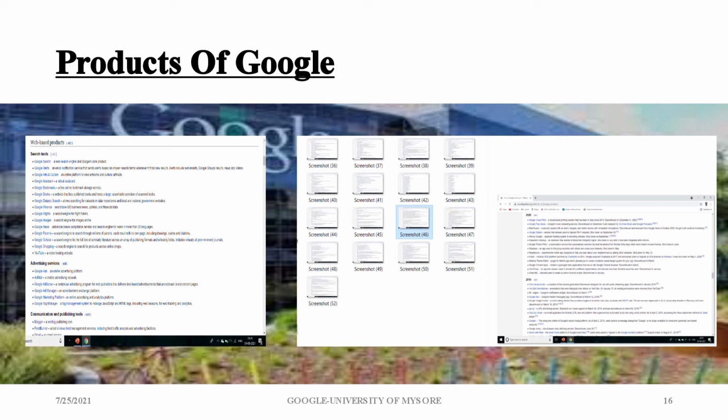Yes, products of Google. There are many products produced by Google. Therefore, I have just mentioned the screenshots of it because there is a huge number of products of Google. That's why if you need more information about the products of Google, you can just Google it later.